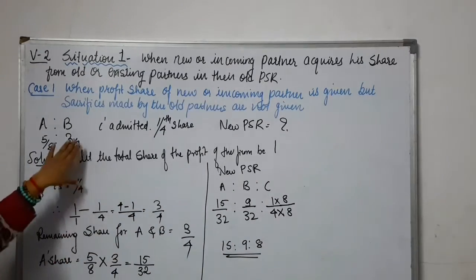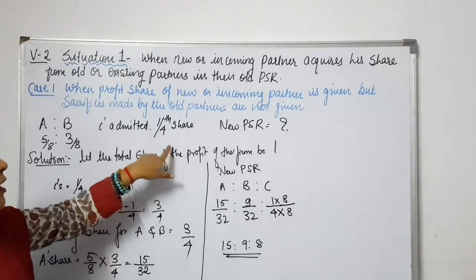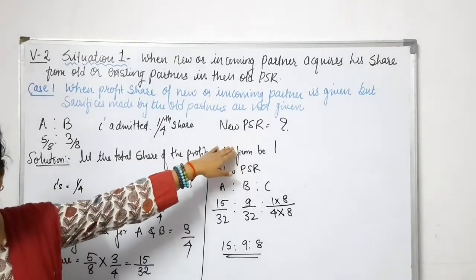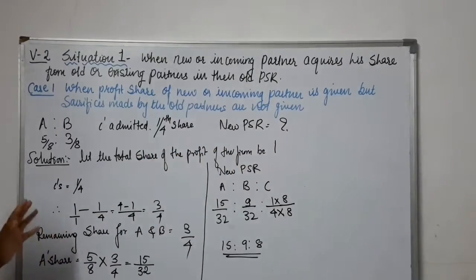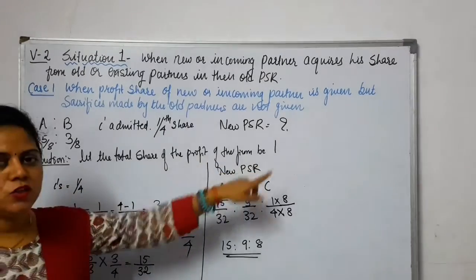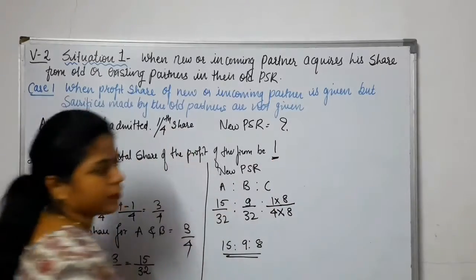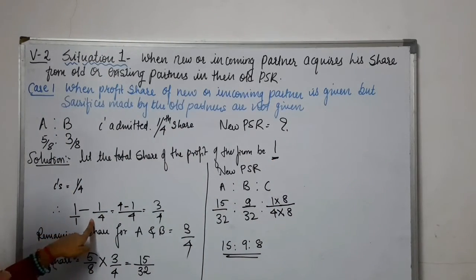Understood? When the old PSR is given and a new partner is admitted and his share is given, how to calculate the new profit sharing ratio? The new profit sharing ratio can be calculated by taking the total firm's profit. So we will consider 1 to be the total firm's profit. So 1 minus how much C is going to acquire?